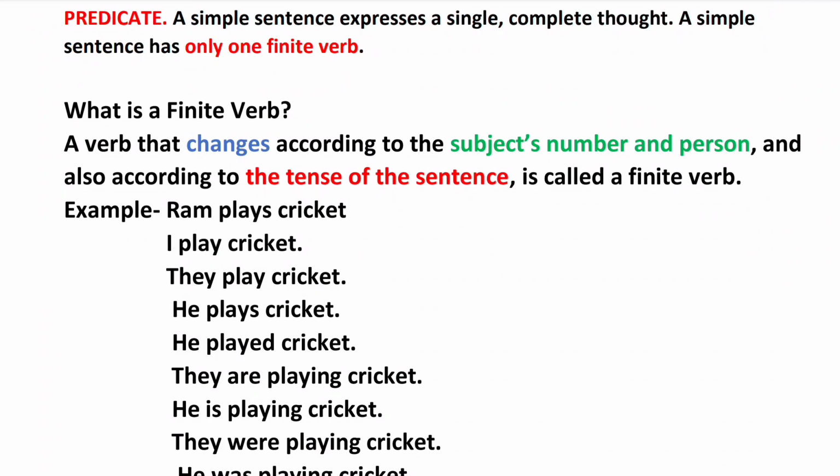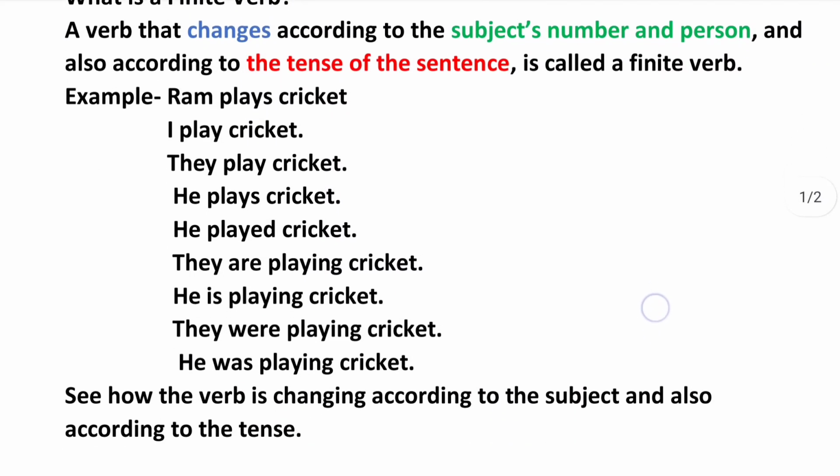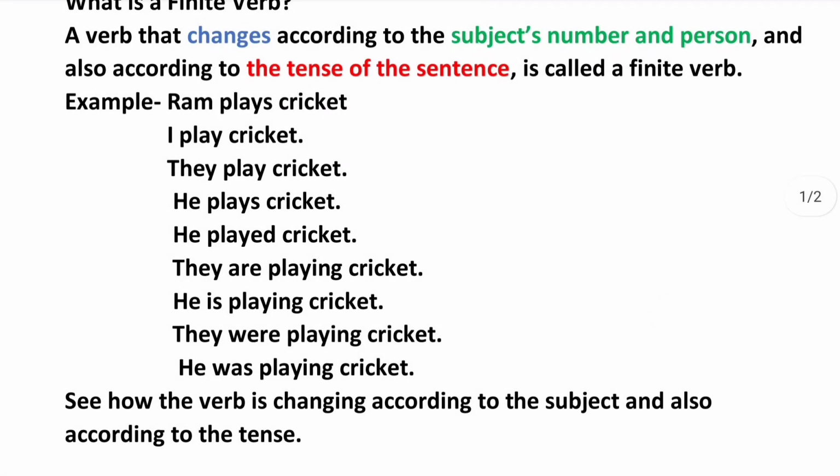Every sentence should contain a finite verb. Now let us discuss what is a finite verb. A finite verb is a verb that changes according to the subject's number and person, and also according to the tense of the sentence. See in these examples how the verb play is changing according to the subject and also according to the tense of the sentence. It is changing according to the number and the person of the subject, and also according to the tense.